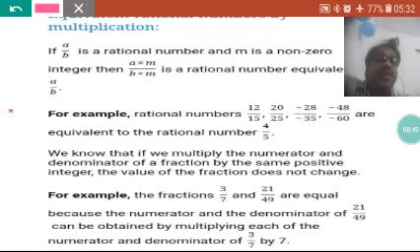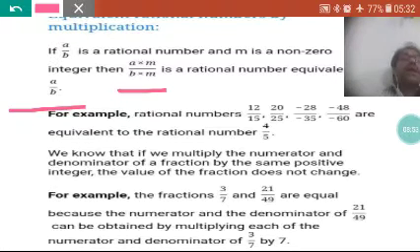So what we did, we multiplied the numerator and the denominator both with the same number, and that result is equivalent to a by b. Here is the example of such questions. You may see this.